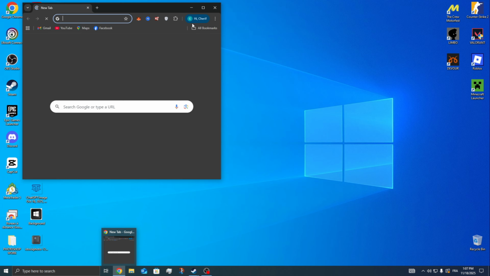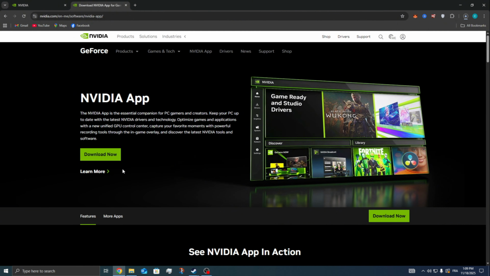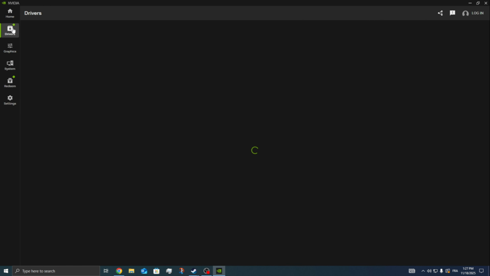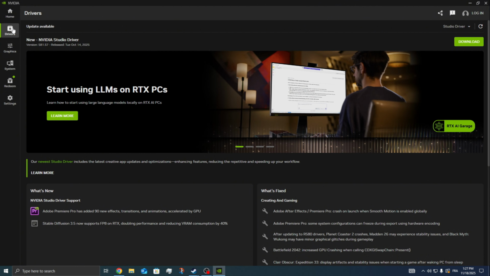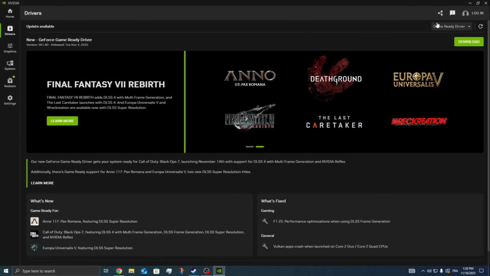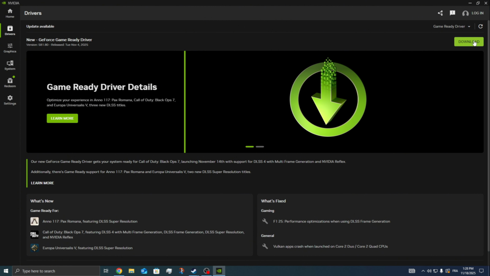After that, open the browser now. If you don't have the NVIDIA App, go to Download and then open up your GPU application. So for NVIDIA, you will need the NVIDIA App. Go to the Drivers section from here, and then make sure to select Game Ready Driver and download and install the latest driver. You can also hit this Reinstall button to reinstall the latest one if you have it already.